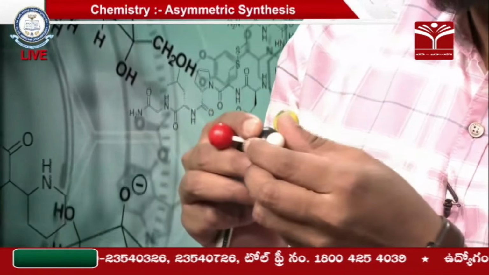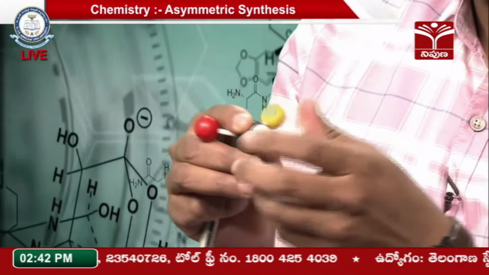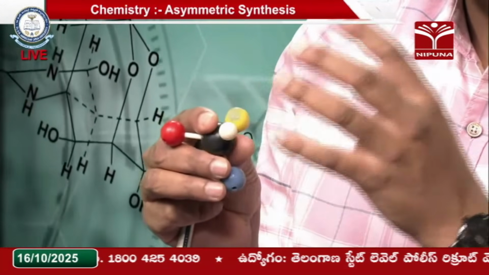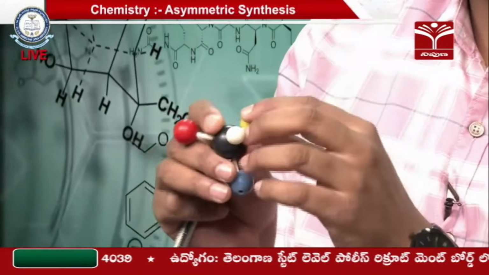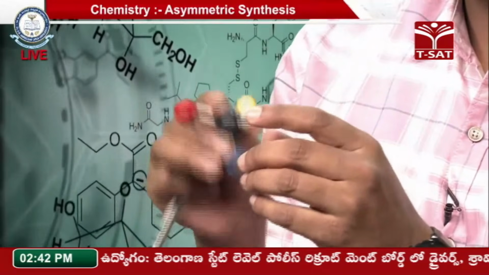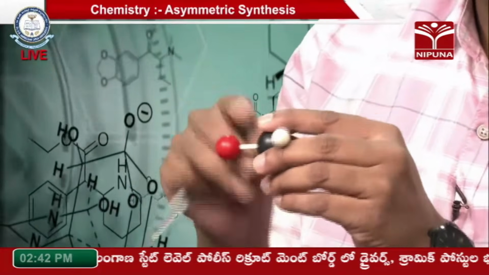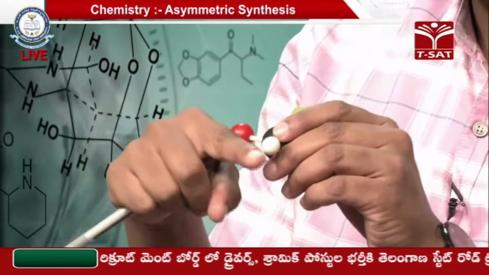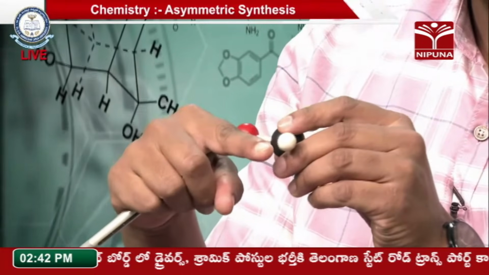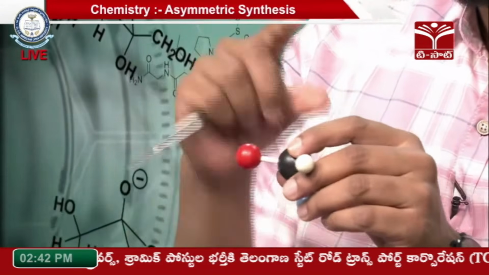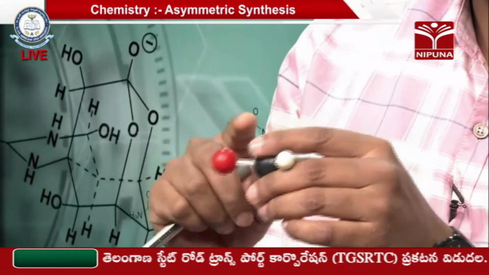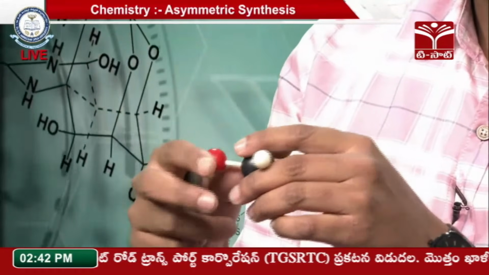If I replace another hydrogen atom with the heavy atom, and I give the RS nomenclature, if I am getting S, then that hydrogen atom is called pro-S. This is Hanson's method. In simple Hanson's method, you should keep all unpaired ligands in a horizontal manner, close to the observer, and paired ligands you should place in a vertical line in a Fischer projection, which are away from the observer.